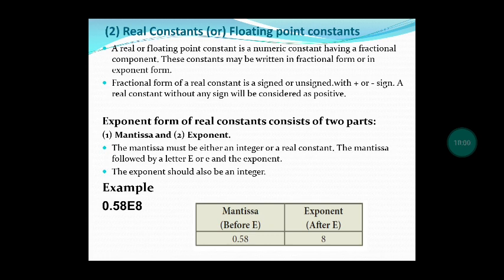Here a real constant example has been given: 0.58E8. 0.58 is the mantissa, and after the E, 8 is there, that 8 is the exponent part. So this is the example for a real constant.